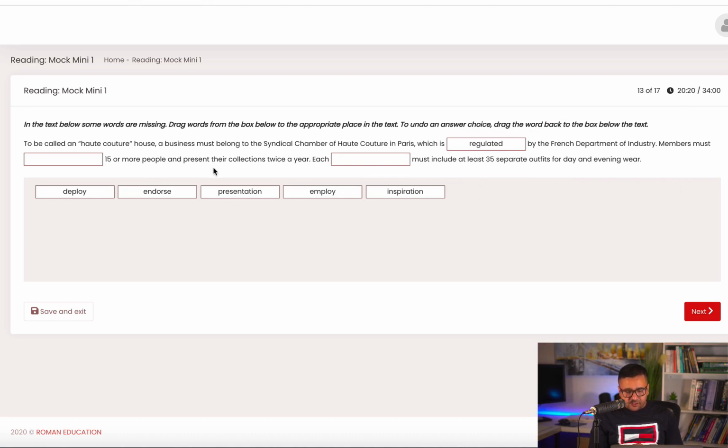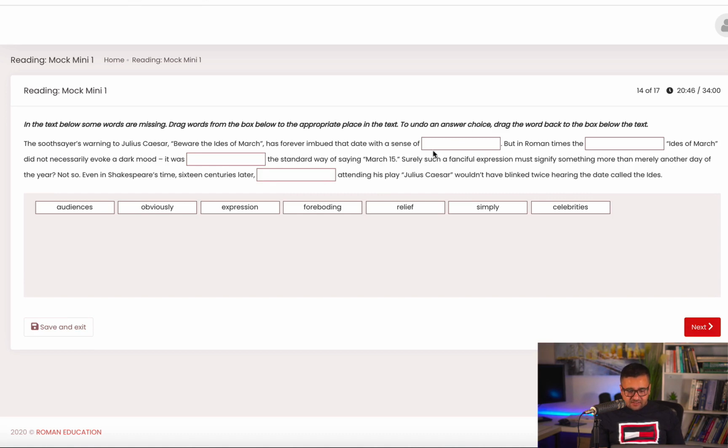Members must 15 or more people. So what do you think they will do? The 15 or more people means they are employing these people, and then after that each must include, each presentation must include. Why? Because if you read on it says present their collections twice a year, and each presentation means the present word that they had mentioned in the previous sentence.